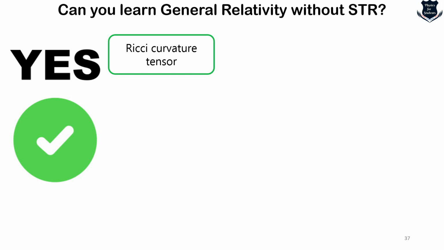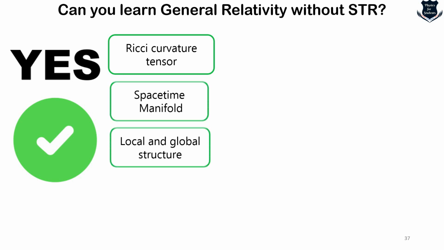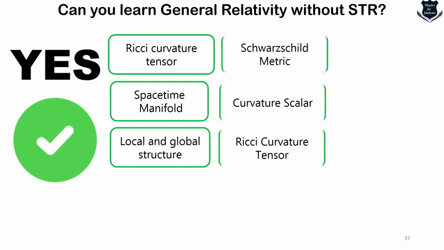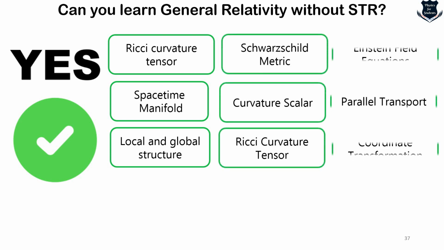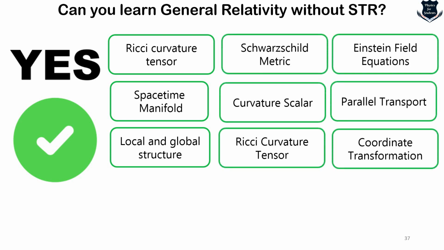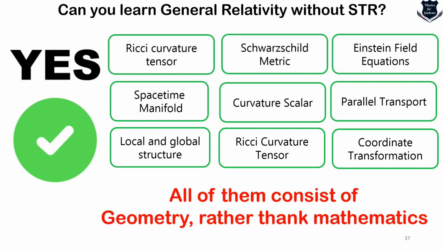The reason is that if I take the basic elements of general theory of relativity, including Ricci curvature tensor, local and global structure, Schwarzschild metric, curvature scalar, parallel transport, Einstein field equations, and so on, you will see that all these actually consist more of geometry rather than mathematics. Those who are watching this video, if you have attended my live webinar, which is almost over 2.5 to 3 hours on general theory of relativity, I have discussed a lot.